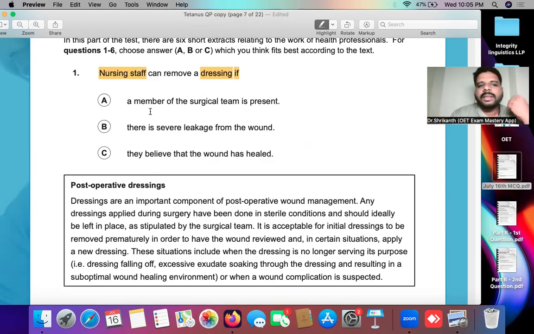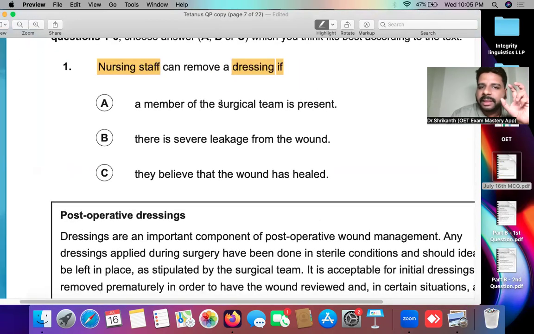Okay, so let's understand what is situation number one. If the patient situation is this, that is a member of the surgical team is present. So there is a surgical team, the surgeons over there, and at least one member. At least means one. So if at least one member of the surgical team is present, then the nursing staff can remove the dressing.